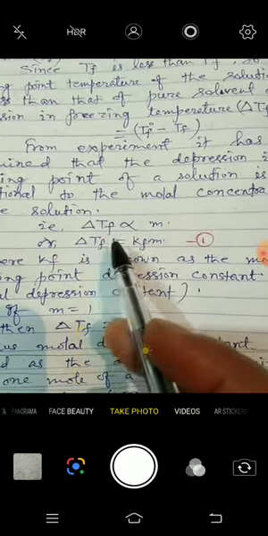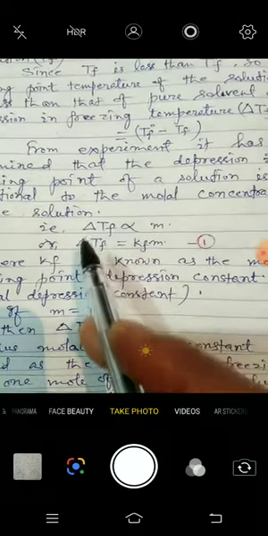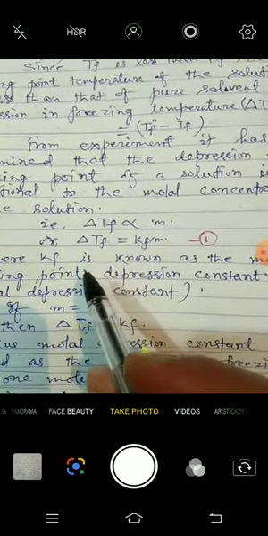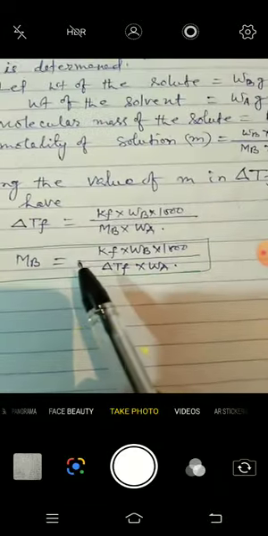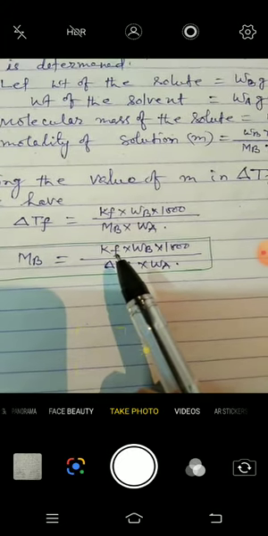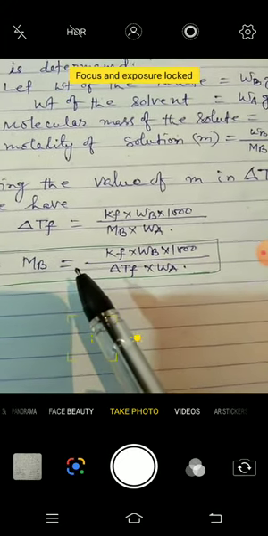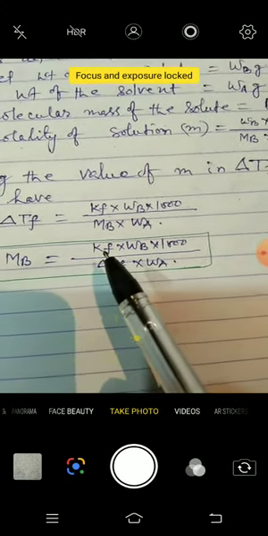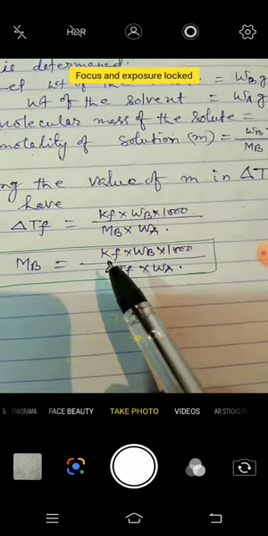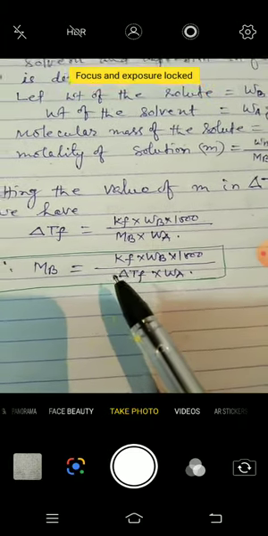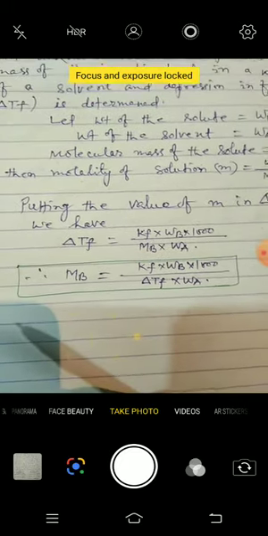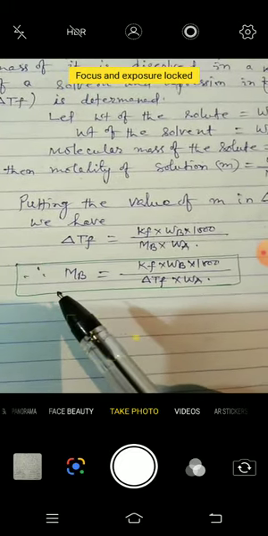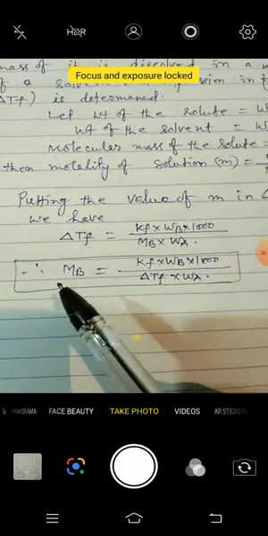You will get the formula for depression in freezing point like the formula for elevation in boiling point. It is of the same type, where in the case of elevation in boiling point it was Kb, and in the case of depression in freezing point here it is Kf. Only this is the difference, and everything else is the same in both topics.